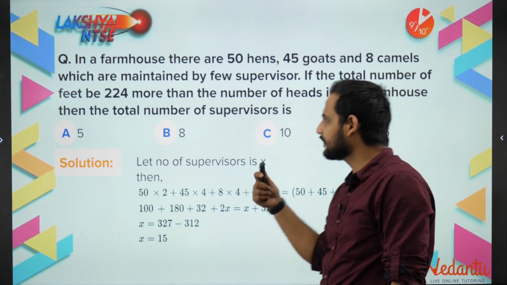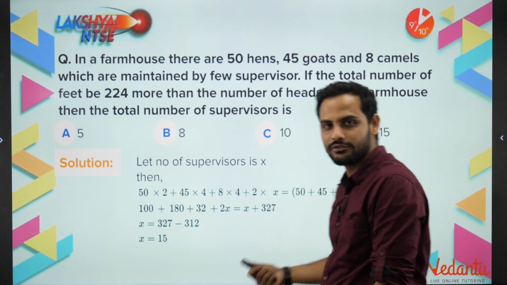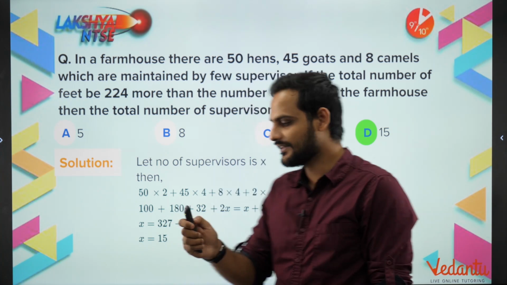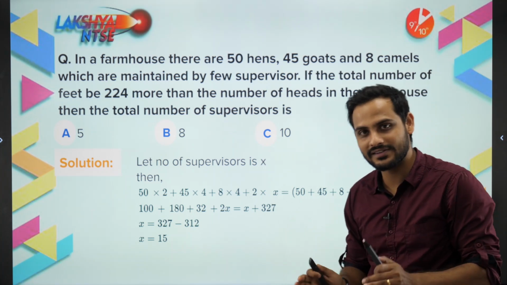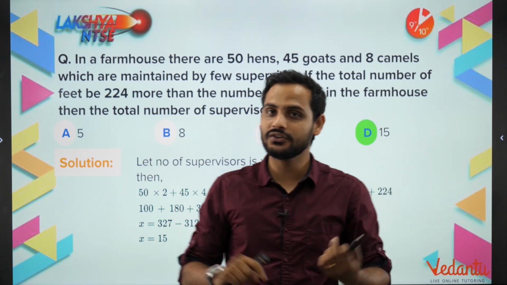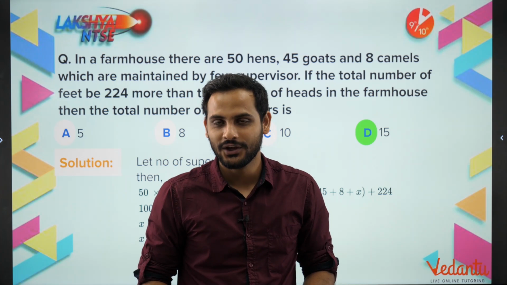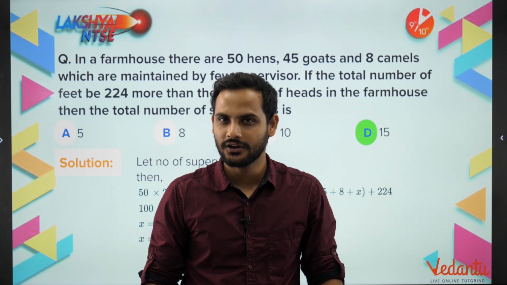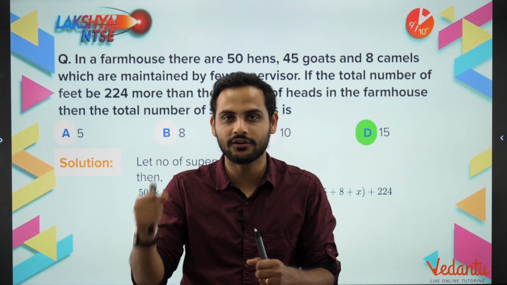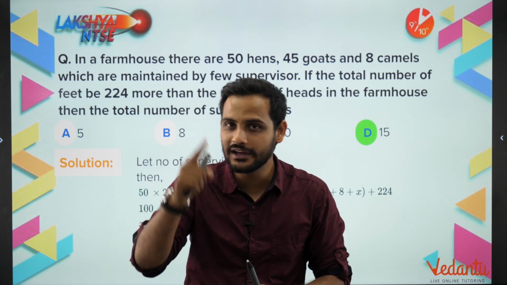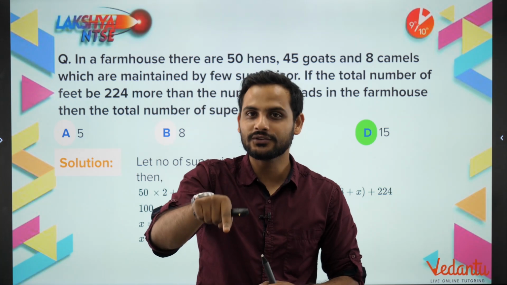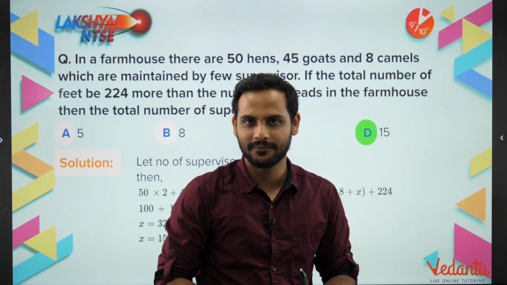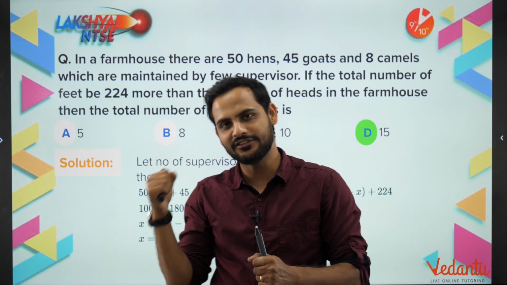So, very basic questions. Just read the question properly and you will always get your answer. Very easy questions, as you can see, right? Chalo. And these are all previous year NTSE questions, stage 1 or stage 2 as well. So be confident that yes sir, I can do NTSE. Confidence is the first thing, but only confidence will not work. Along with confidence, I need your sincerity and hard work and smart work. Got it? So be confident, and let's move ahead now.